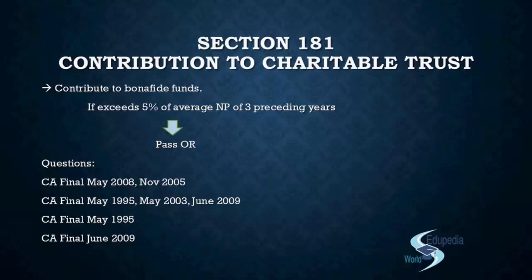Then you can also have a different type of a googly question, as you were asked in CA Final May 1995, 2003 and June 2009, right? So the googly that you got was, you have been given the profit of the company, right? You have been given the percentage, 5%, you have been given an average profit, and then you need to calculate, you need to give the provisions, you need to answer whether you require or not the special resolution. But again, there was a trick in the question.